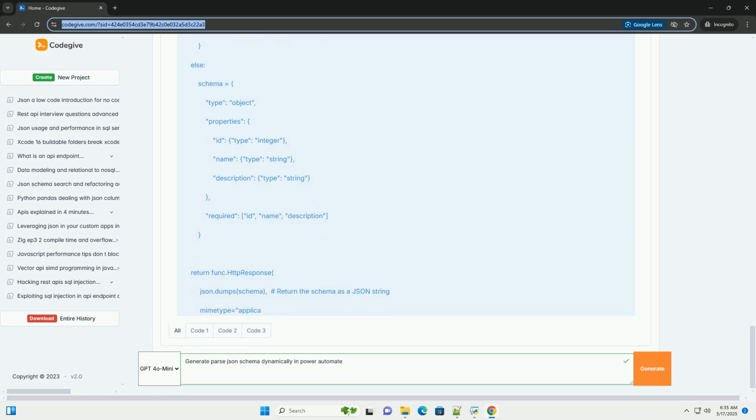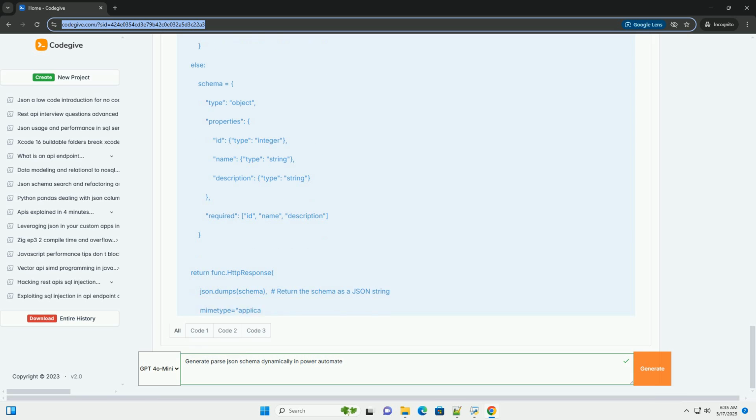HTTP action, Azure function. Method: POST. URI: the URL of your Azure function. Headers: Content-Type, application/json. Body: the body of the HTTP action, the JSON data from the API you want to parse. Parse JSON.